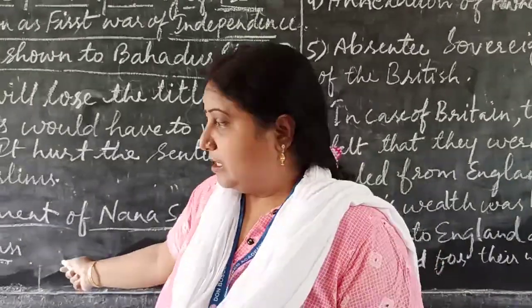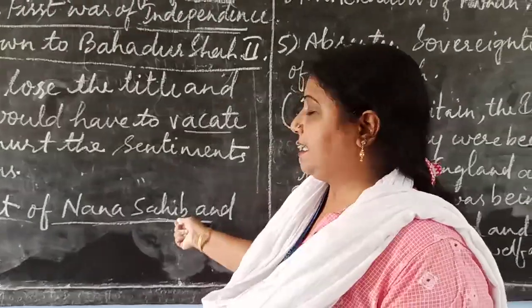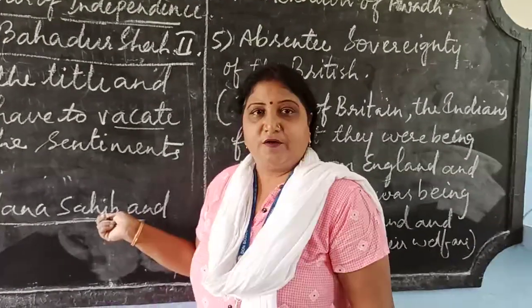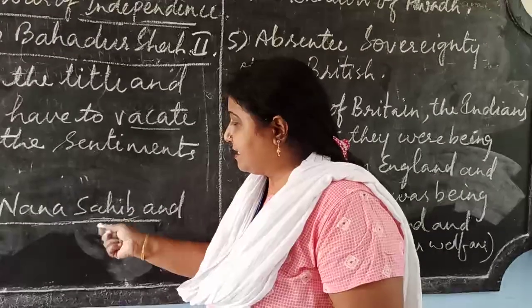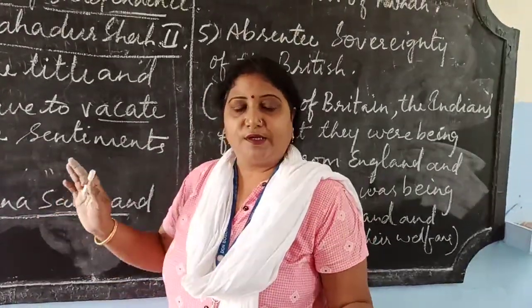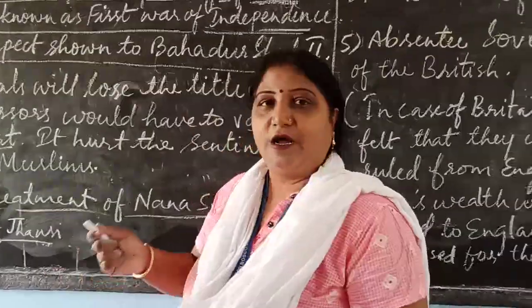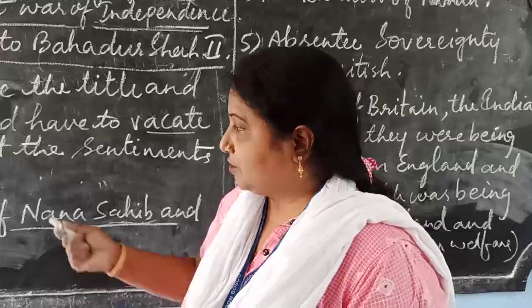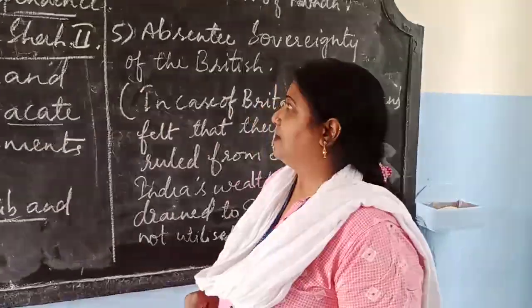You understood it? So here, ill treatment of Nana Sahib, because Nana Sahib was the adopted son of Peshwa Bajirao II. So he was not accepted as a Peshwa. Peshwa line came to an end after the death of Bajirao II. And Rani of Jhansi was not allowed to adopt a son. So this was the ill treatment of Nana Sahib and Rani of Jhansi.